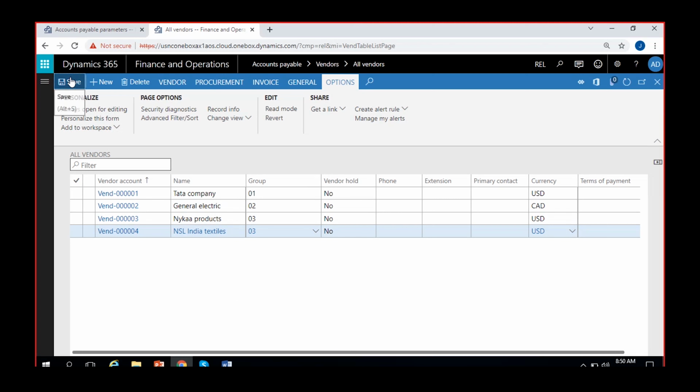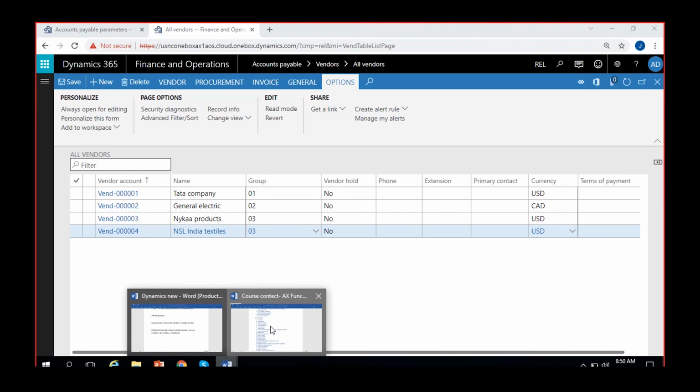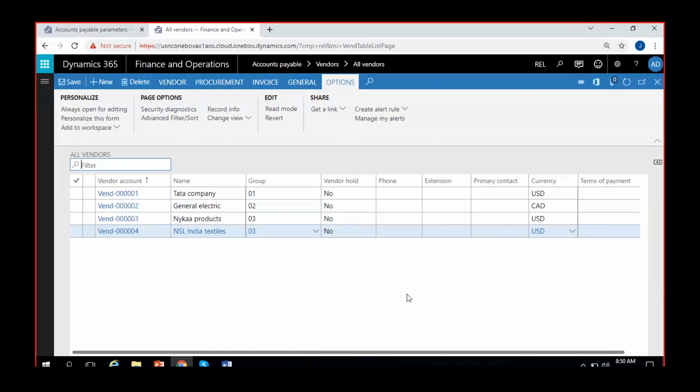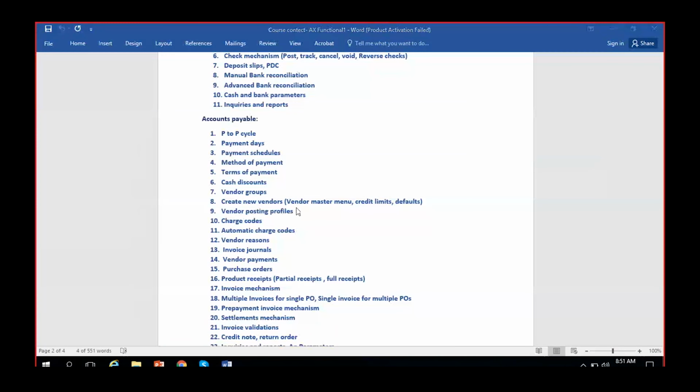Other than this, the next topics, let us discuss in the next class itself: the vendor posting profiles and invoice journals. Vendor posting profiles is a very important concept. I don't want to explain it to you in a hurry now, since we only have 5 minutes. Tomorrow, let us discuss posting profiles, and then we'll discuss invoice journals.